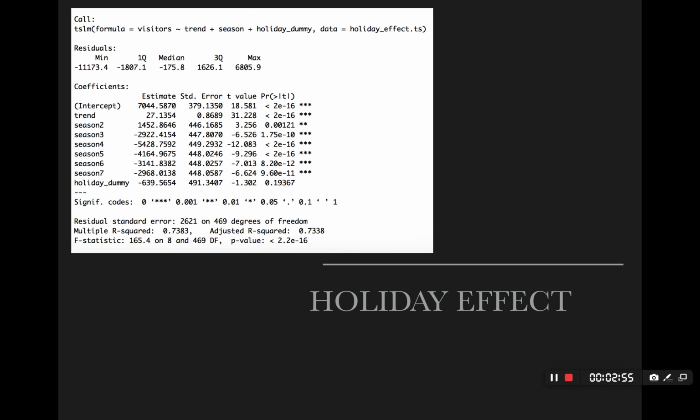I checked the influence of holiday by introducing a holiday dummy variable and fitting the TS linear regression to it. However, we can see from the graph that the coefficient of the holiday dummy is not very significant, which means the holiday effect is not significant enough to be examined, so we should ignore that. I decided to use both ETS and ARIMA models because they're the two most widely used models for sales and also for the restaurant area.